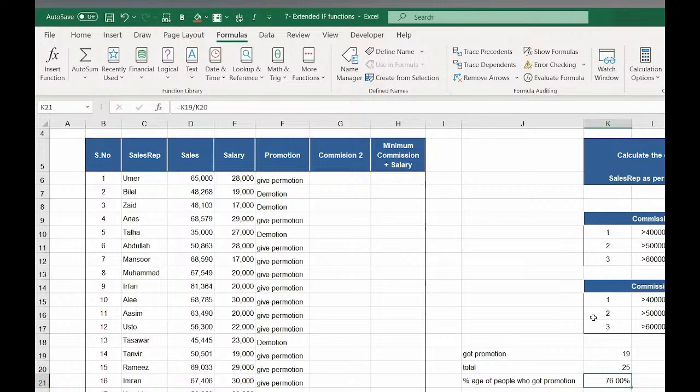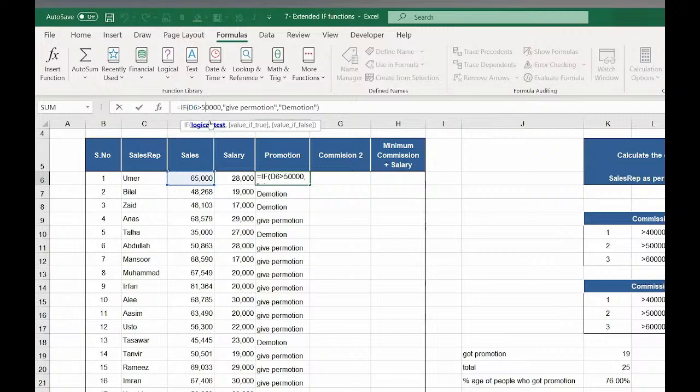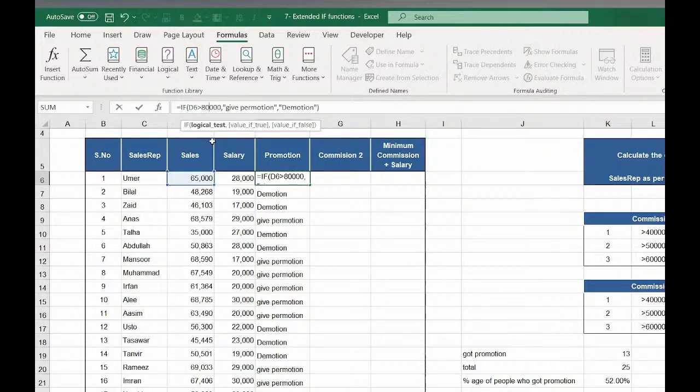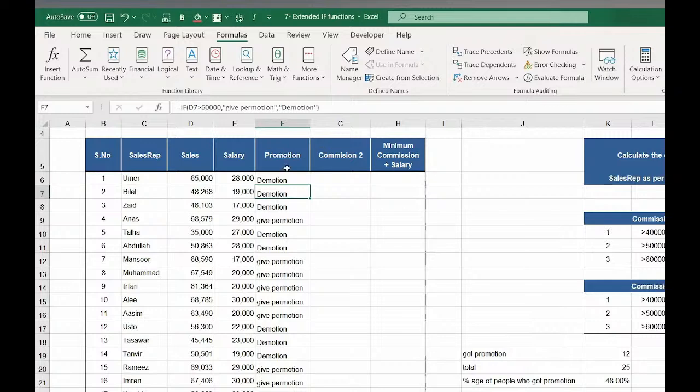Yes. Now, the percentage of people who got promotion: 76% got the promotion. Let's see, if I change the logic, if I say 60,000, as I change the logic, my percentage has changed. Means if we want to give the promotion to only 25%, we can increase the logic. Still 48% of people are getting promotion.